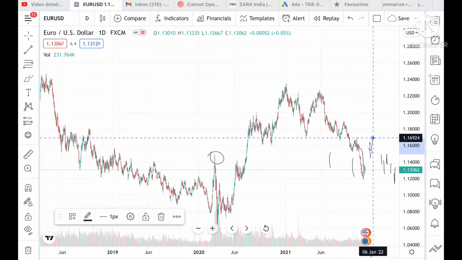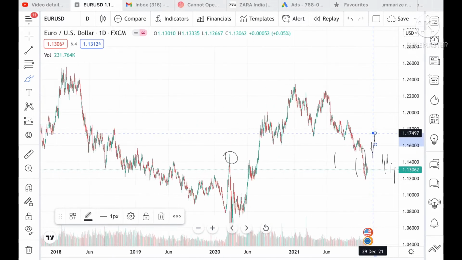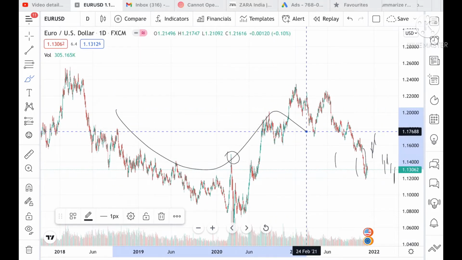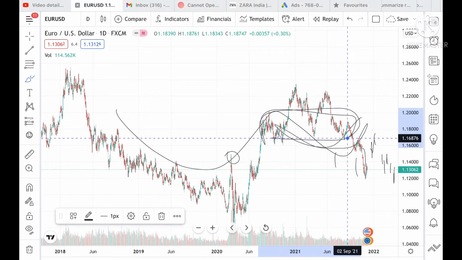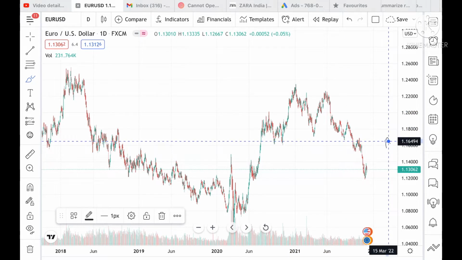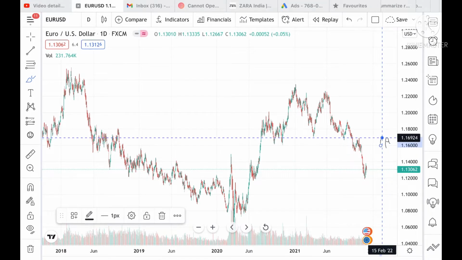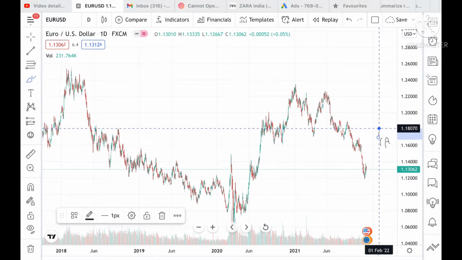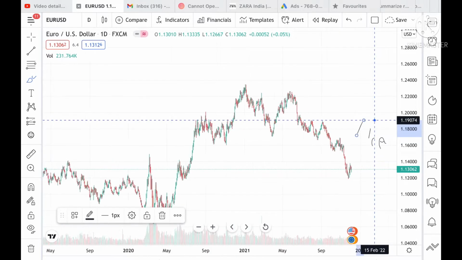Once this level is touched upside, then it can go further upside to a level of 1.17497, or it can go further up. Then there is a probability that a pattern is forming in this particular zone. If the price moves upside and touches the level of 1.16494, then it can touch a level of 1.924, and from there a level of 1.18070, and from there it can touch a level of 1.19074.